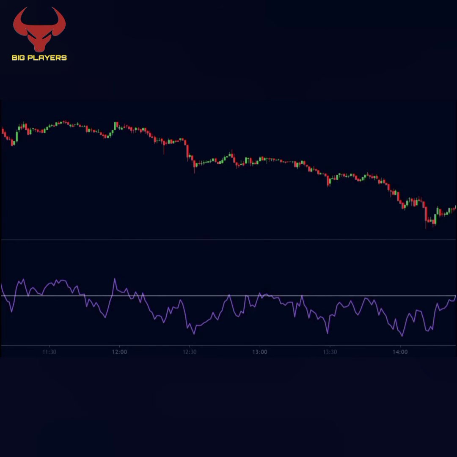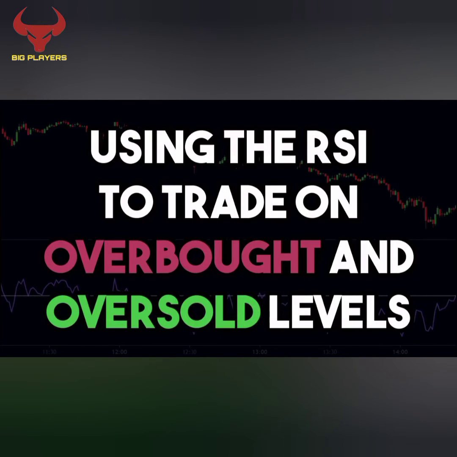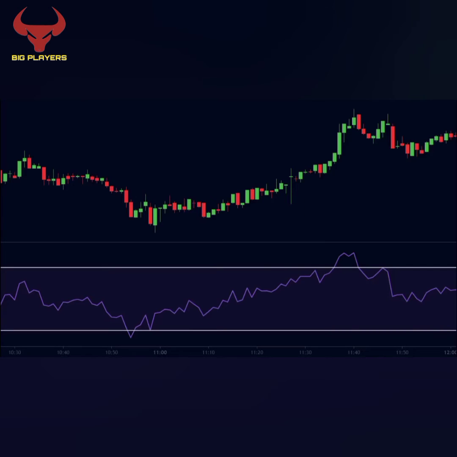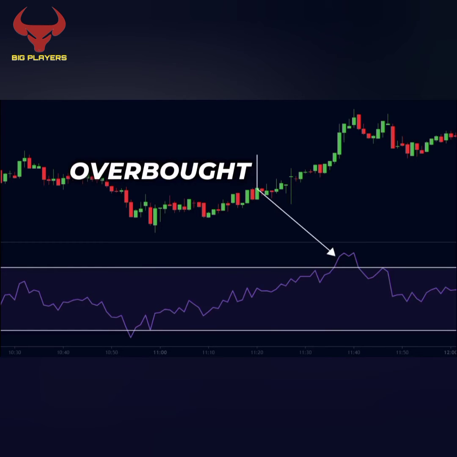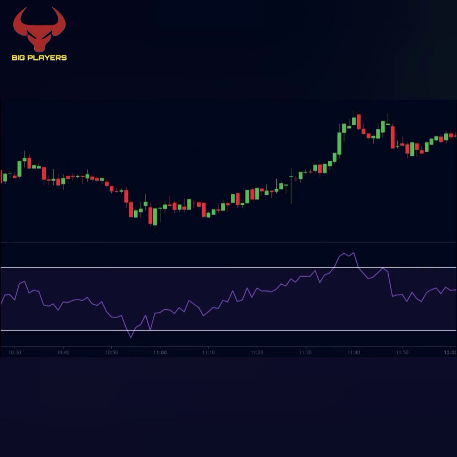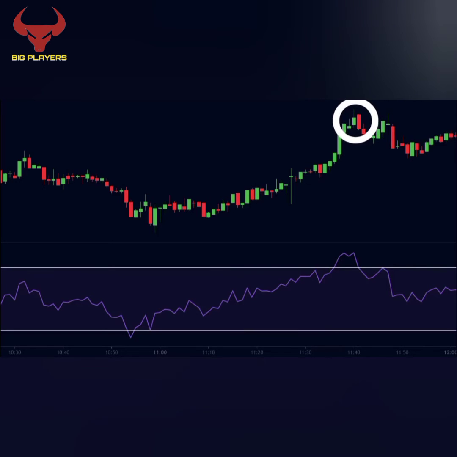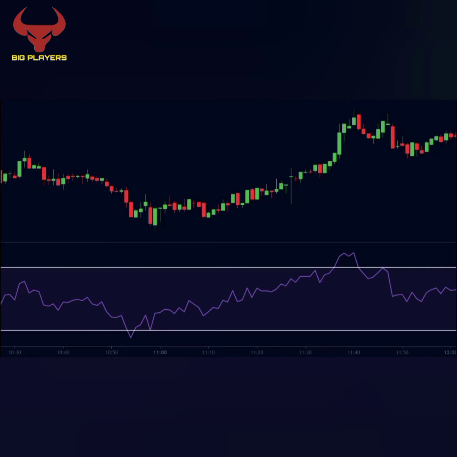The other way of trading is by using the RSI to trade on overbought and oversold levels. So, whenever RSI goes above 70, the RSI is said to be in an overbought condition. In other words, the stock has become expensive. Therefore, we can expect the price to reverse and fall.